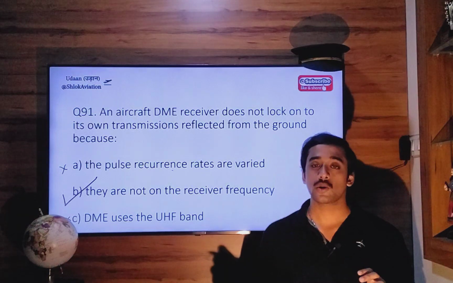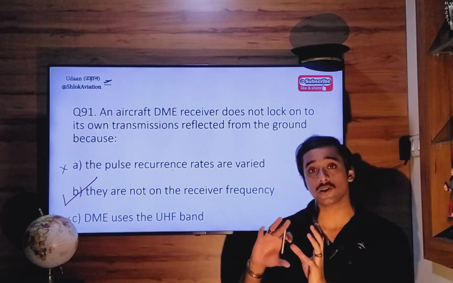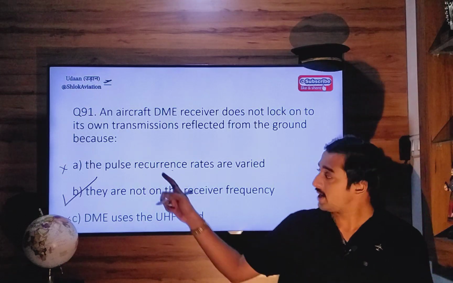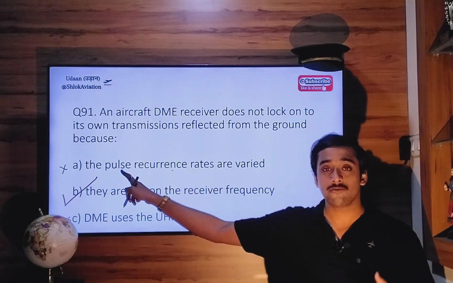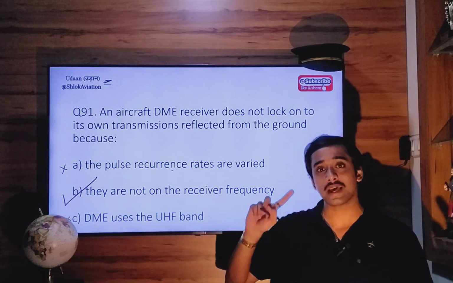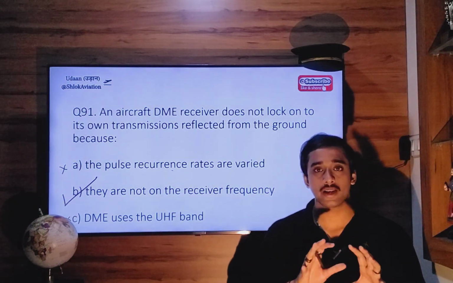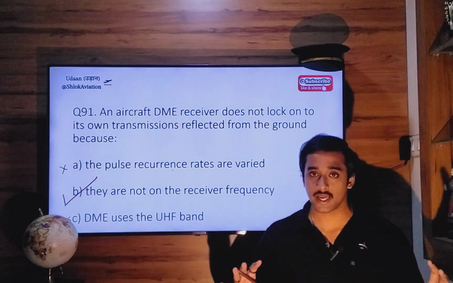Right? So it is able to distinguish between its own reply pulses and replies meant for some other aircraft by varying the pulse recurrence rates. So this will be the answer to that particular question.